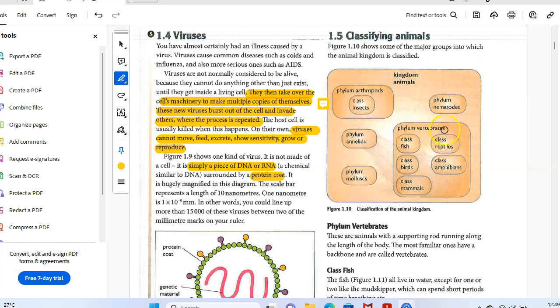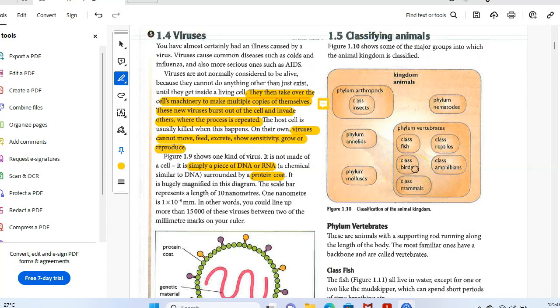Finally, phylum Vertebrata. Fish came earlier than all the vertebrates. Chronologically, fish came earlier, so class fish, then the class Reptilia, reptiles, the snakes, birds.